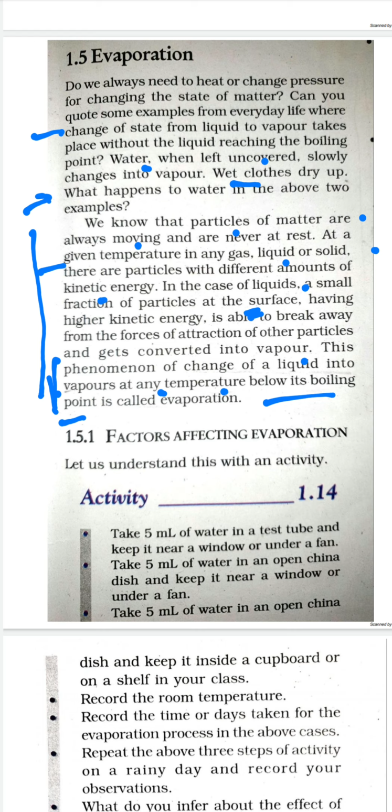Now let's talk about what are the factors which affect the process of evaporation. For this, one activity is given in your book, and that activity says that you have to take 5 milliliter of water, take it in a test tube and place it near a window or under a fan. Another 5 milliliter of water to be taken in an open china dish, which is a crucible, or you can even in your house take it in a bowl, and keep it near a window or under a fan.